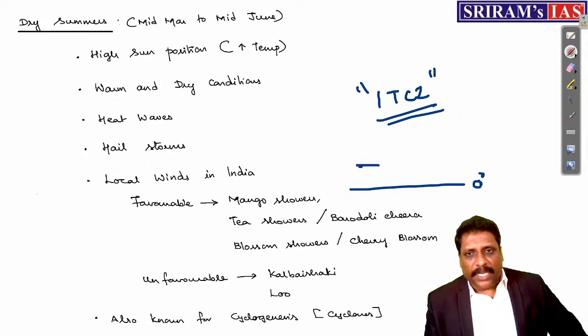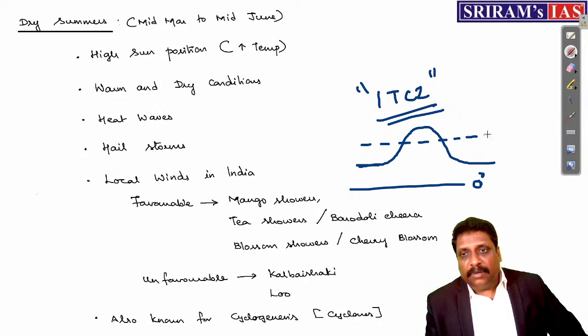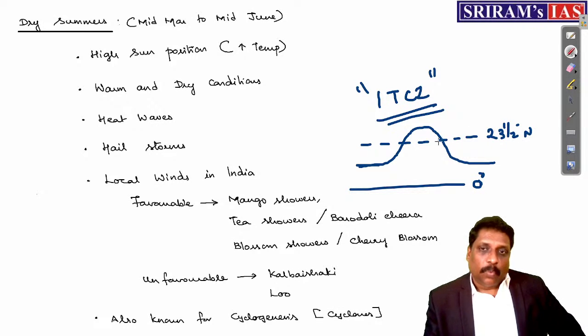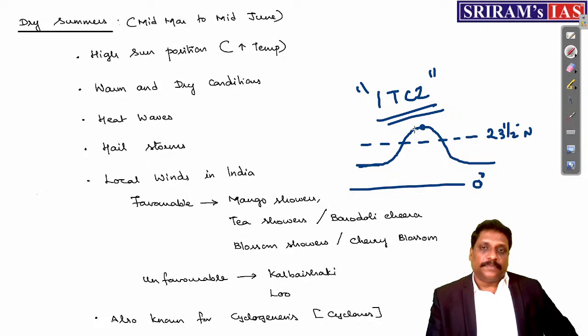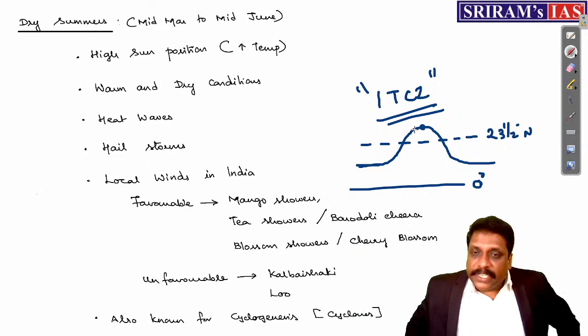Generally, it shifts 5 to 10 degrees north of the equator, but in the Indian subcontinent, it takes one exceptional bend. And this exceptional bend is even beyond the Tropic of Cancer, even beyond. What is the reason for this exceptional bend? The size of the continent, the size of Asia.